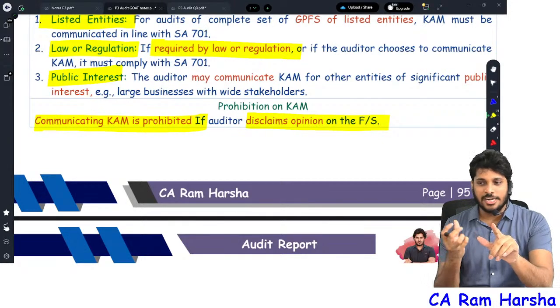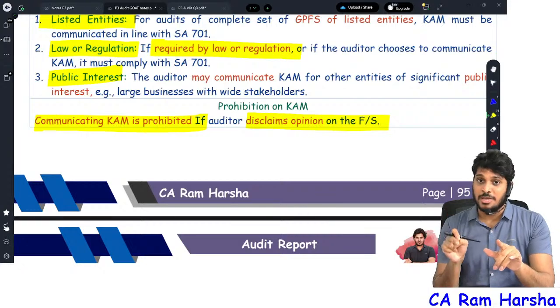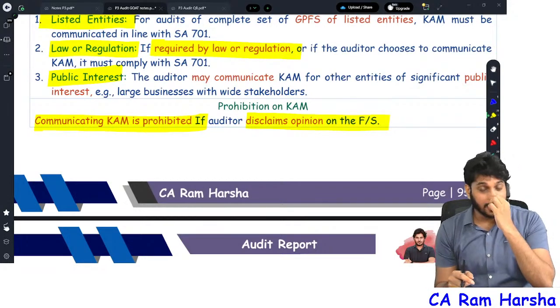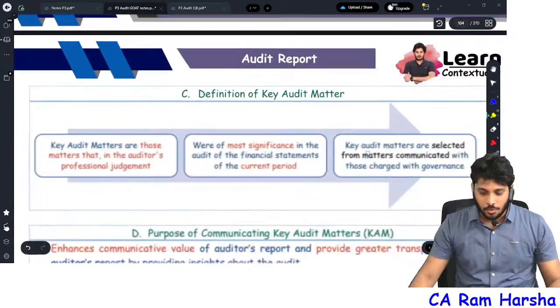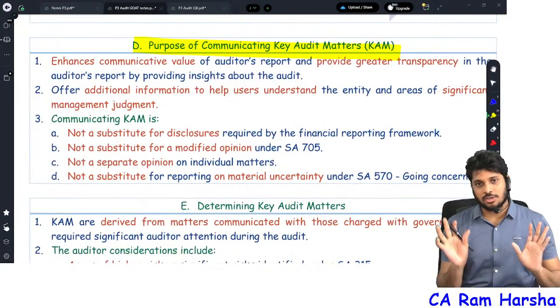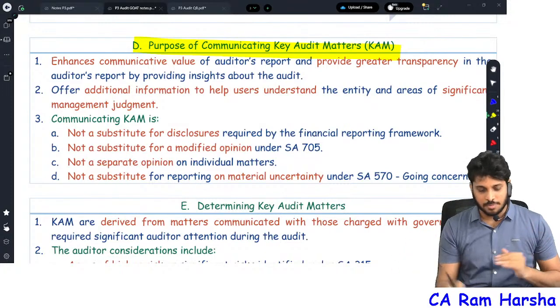When you are not auditing major items, how do you know which is important? That's why key audit matter is prescribed. What is the purpose of key audit matter? Purpose, very simple. I will show some matters, and how I did the audit, I will just simply show.